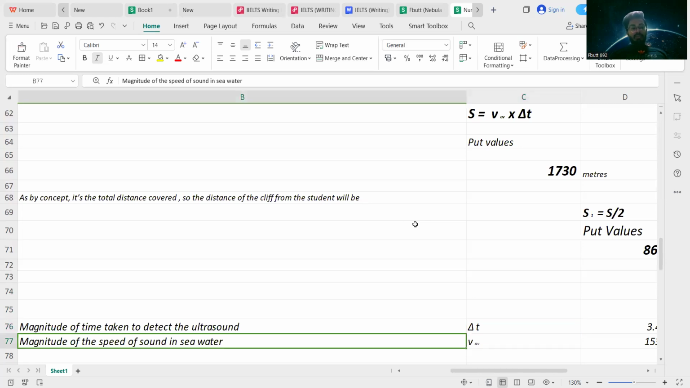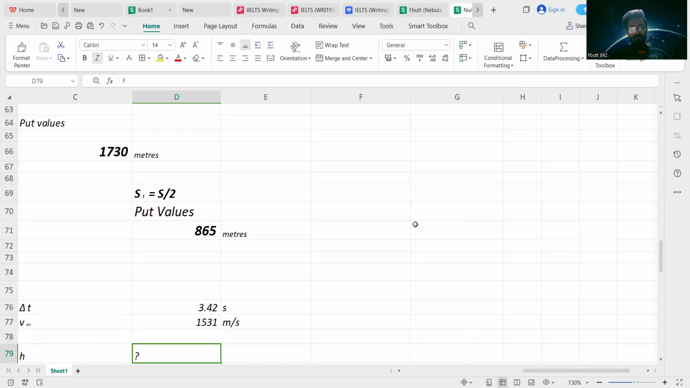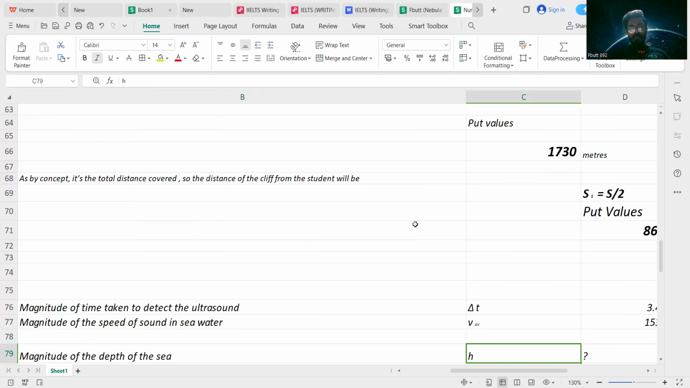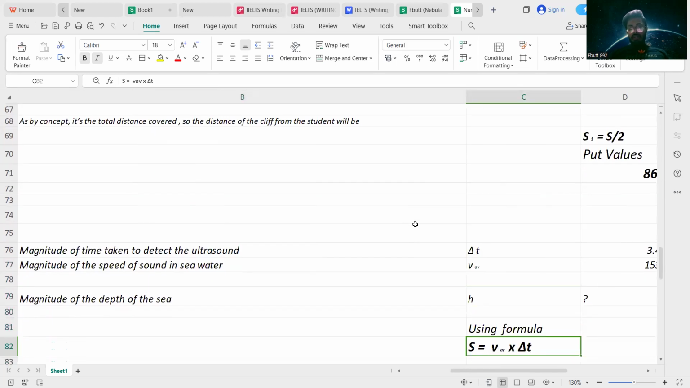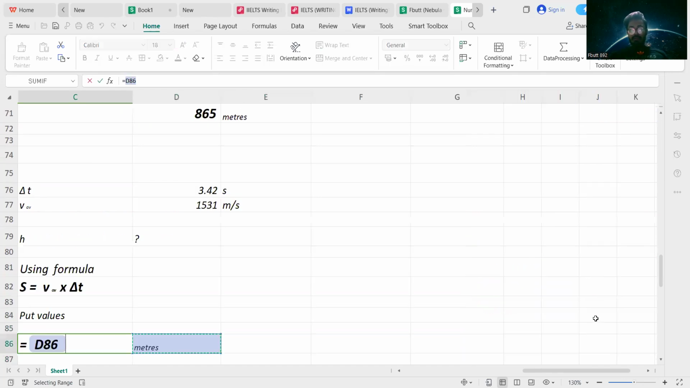So the magnitude of the speed of sound in seawater, which is the average approximate speed, is 1531 meters per second, with which these ultrasonic waves are traveling. We have to find the magnitude of the depth of the sea. That is the same kind of numerical we did in the previous case as well. So using the formula, distance is equivalent to average speed multiplied by time taken to cover that distance. By putting values, we'll get the total distance covered.